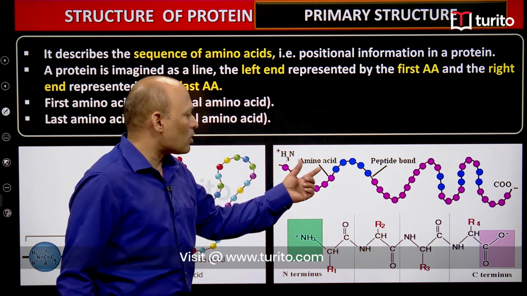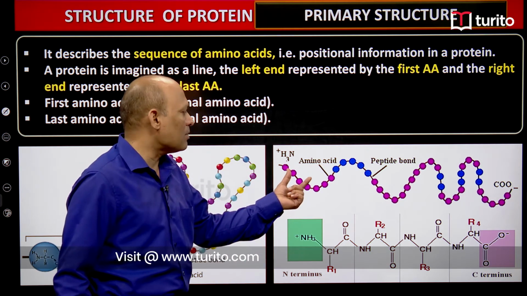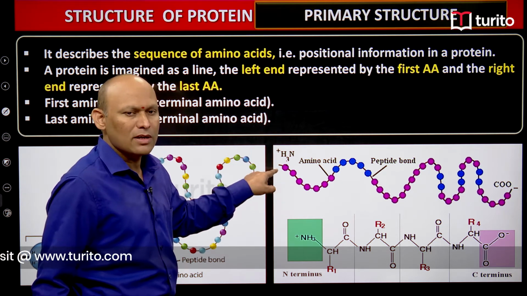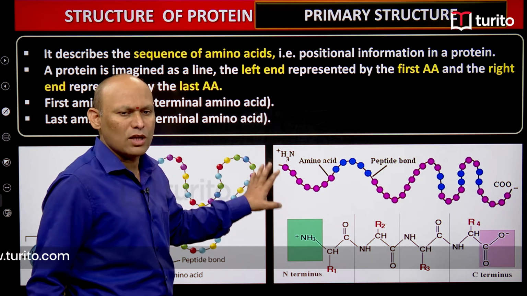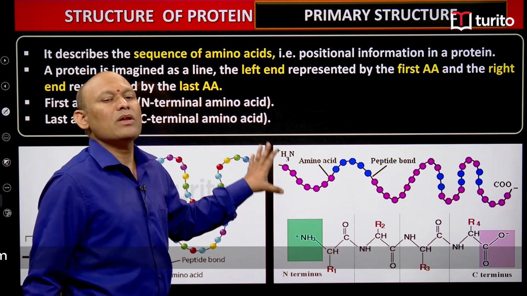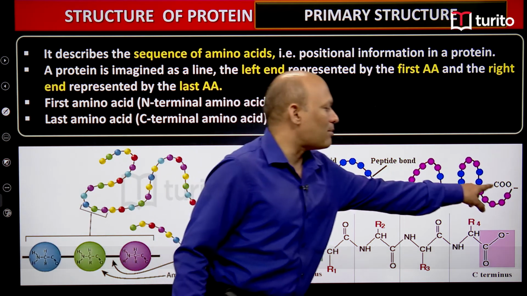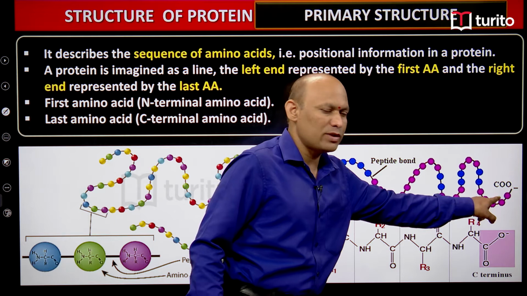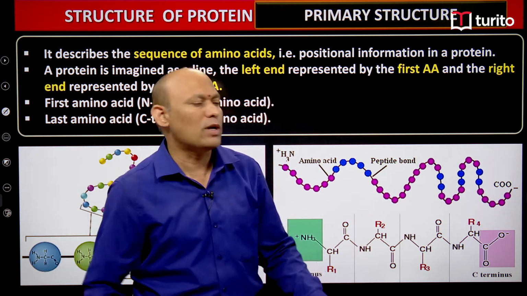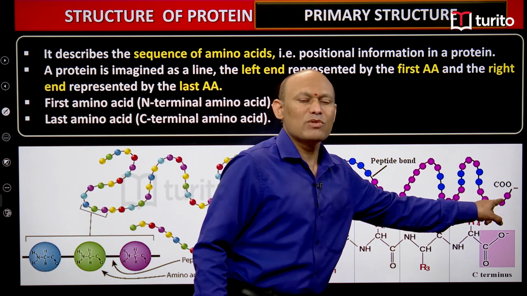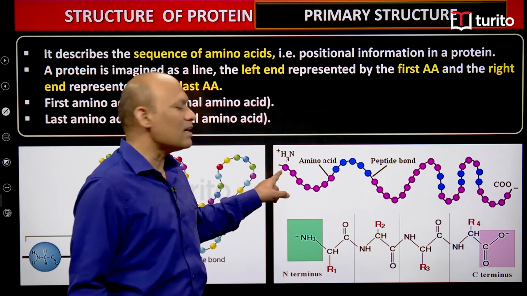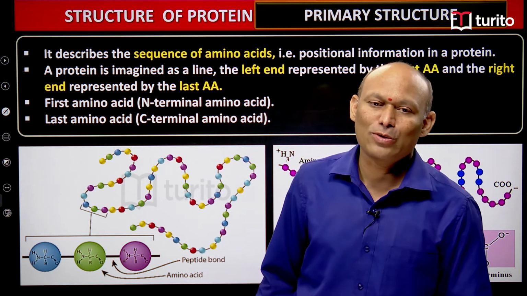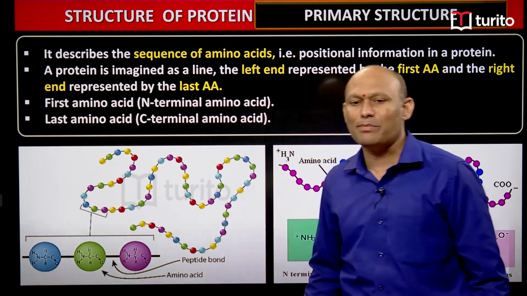You can observe this diagram. In this diagram, this is the extreme left amino acid, students. So here the amino group will be there. Therefore the first amino acid is called the N terminal amino acid, students. And the last amino acid, the extreme right amino acid, has its carboxylic group free, students. Therefore the right amino acid is called the C terminal amino acid, and the left amino acid is called the N terminal amino acid, students, right? So this is the primary structure of the protein. I hope you understand. It is very simple, students.